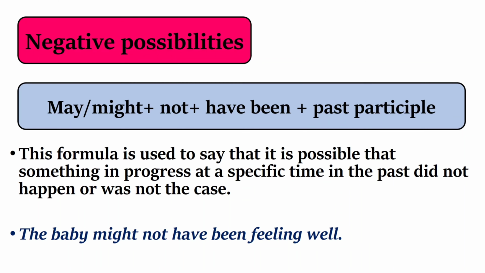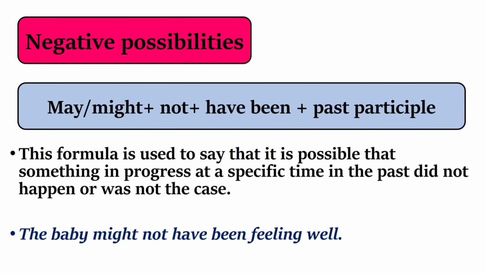This formula is used to say that it is possible that something in progress at a specific time in the past did not happen or was not the case. May, might, plus not plus have been plus past participle. Example: the baby might not have been feeling well.